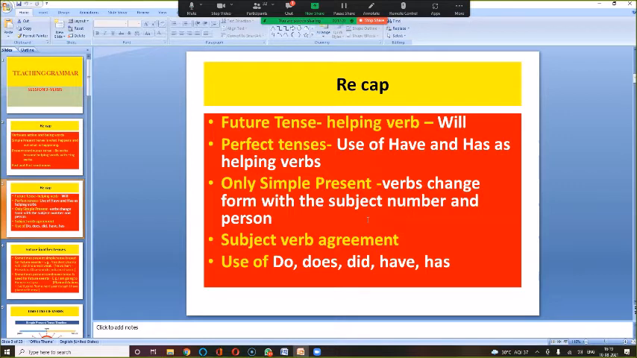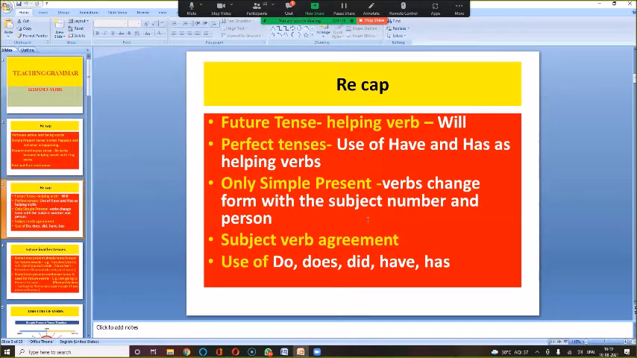Only the simple present is the tense where verbs change form with the subject, number and person. In the simple past, the verb itself changes form. So there is no point in any other change. So that is why simple present is based on the subject, number, which is singular or plural, and the person, first, second, third person. All this is based on subject verb agreement. According to the subject, you have to give the verb.